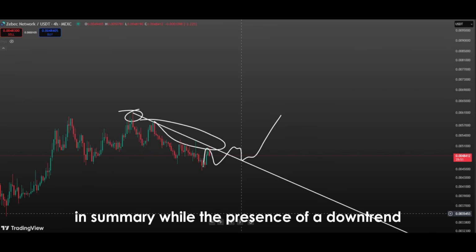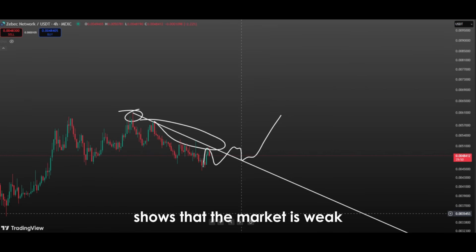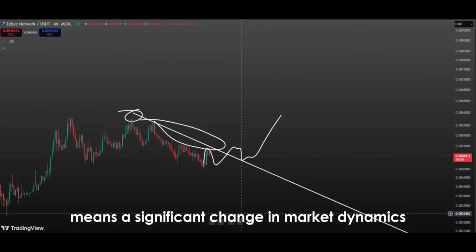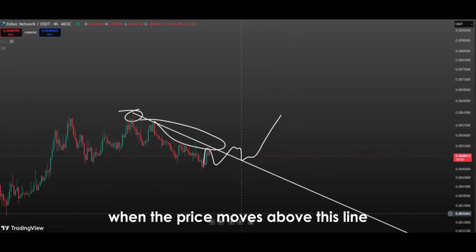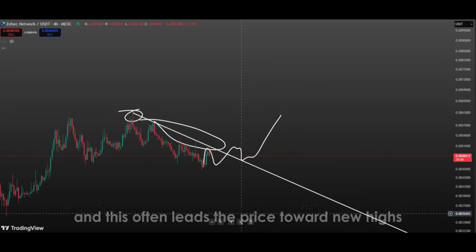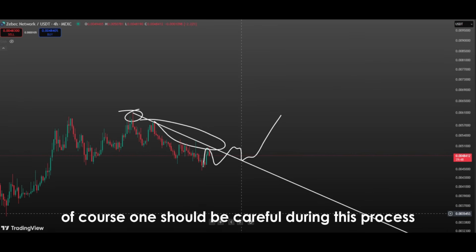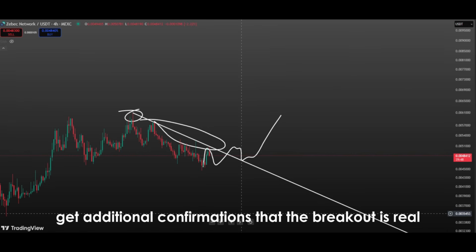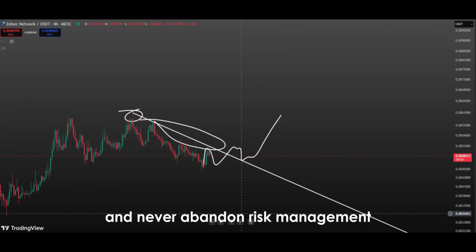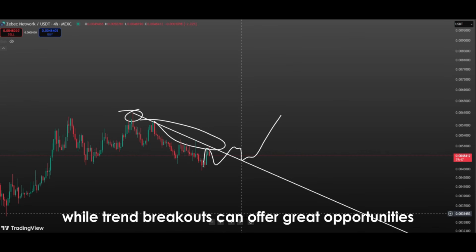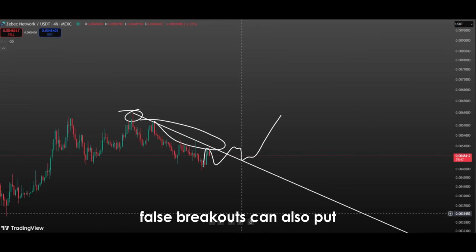In summary, while the presence of a downtrend shows that the market is weak, breaking this trend means a significant change in market dynamics. When the price moves above this line, selling pressure decreases, buying pressure increases, and this often leads the price toward new highs. Of course, one should be careful during this process, get additional confirmations that the breakout is real, and never abandon risk management. Because while trend breakouts can offer great opportunities, false breakouts can also put investors in a difficult position.